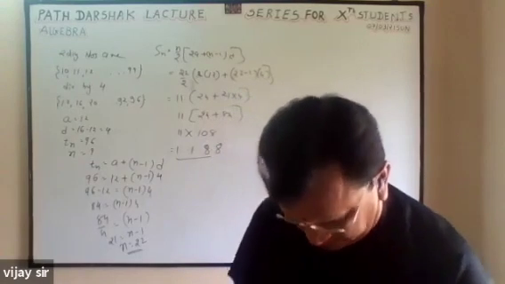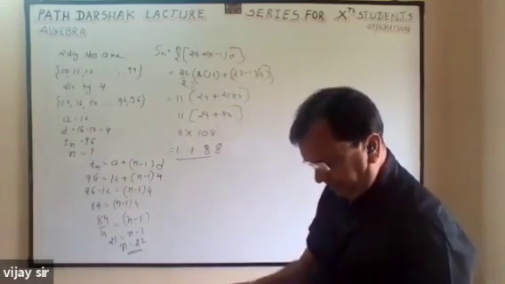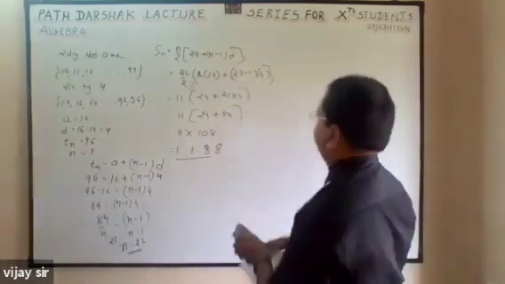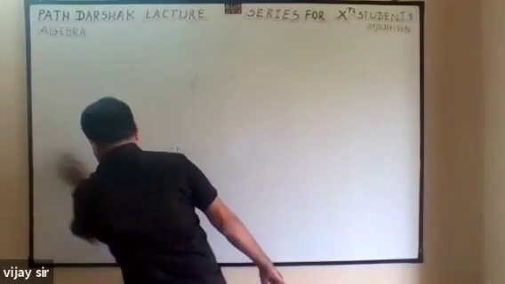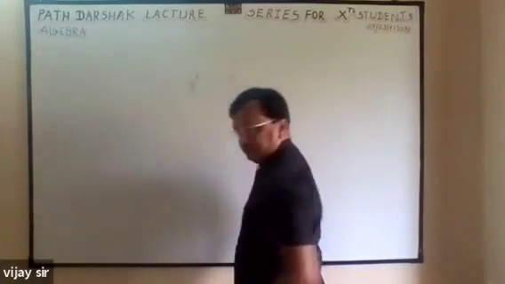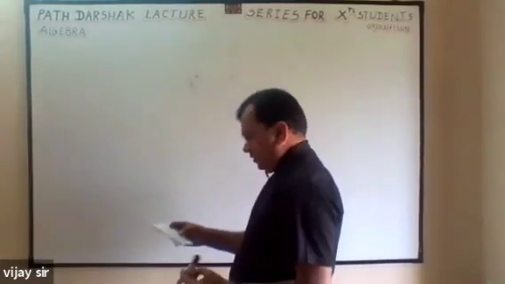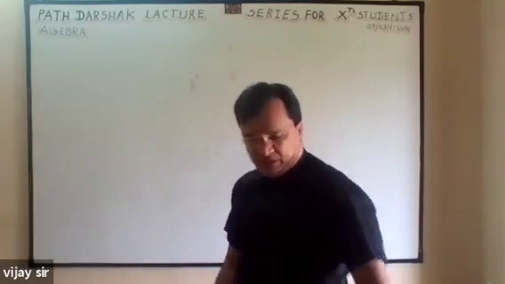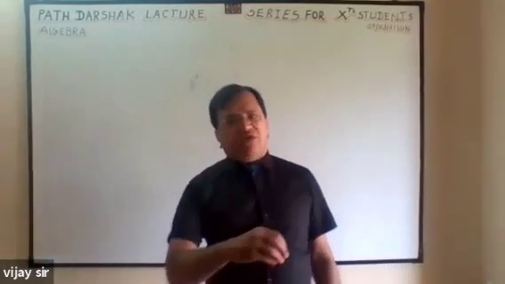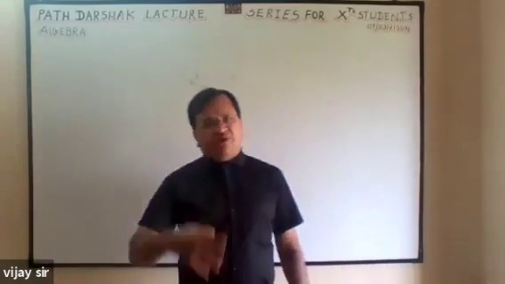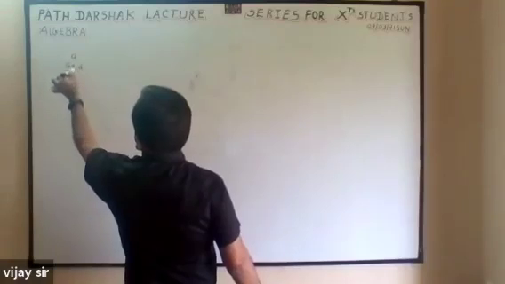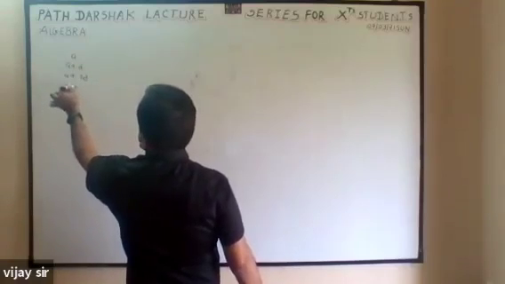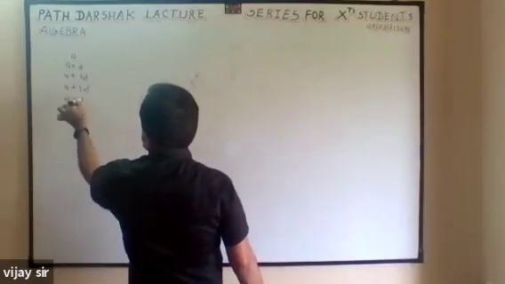There is one more problem. In an AP, when we have to consider 3 numbers, 4 numbers, 5 numbers, you can always take a plus d, a plus 2d, a plus 3d, a plus 4d.